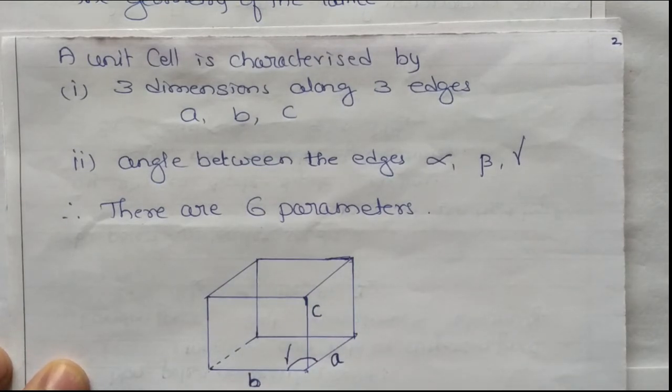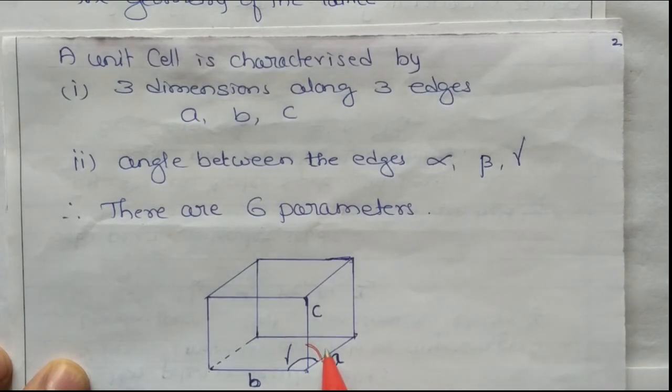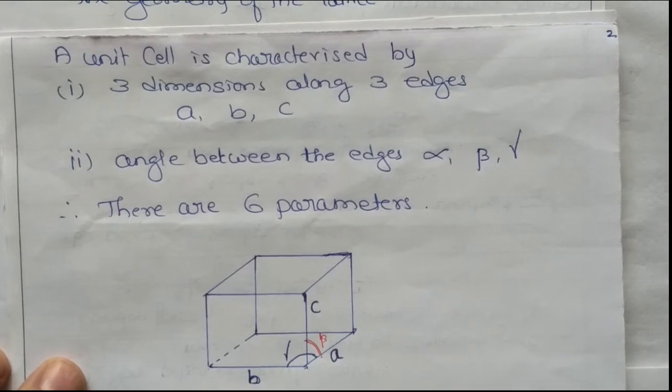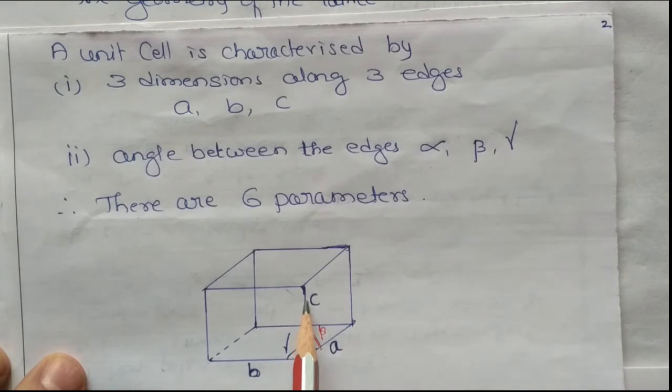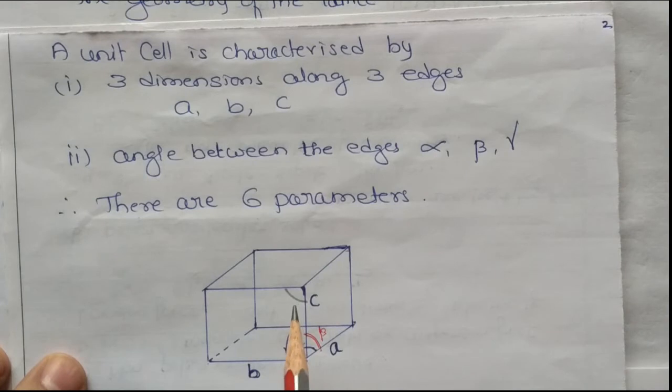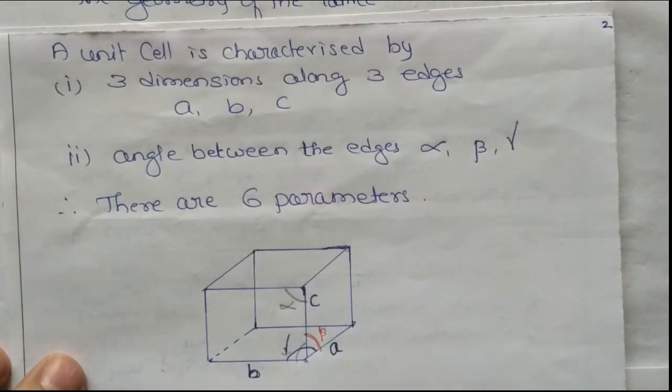Then between C and A, this angle is beta. And the angle between C and B is alpha. So these are the parameters: A, B, C and alpha, beta, gamma.